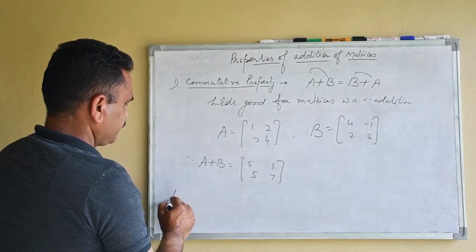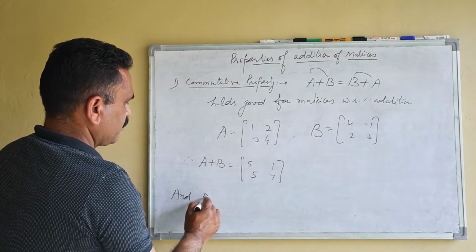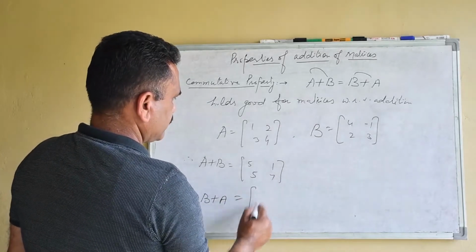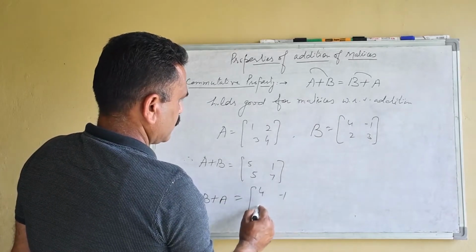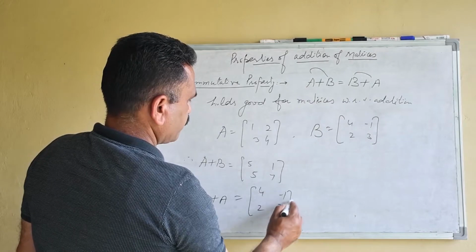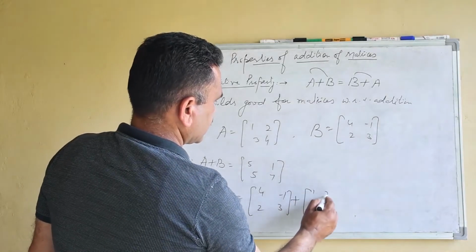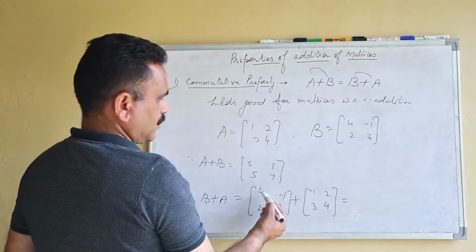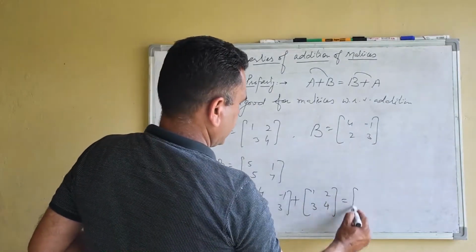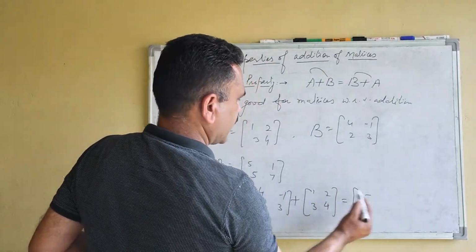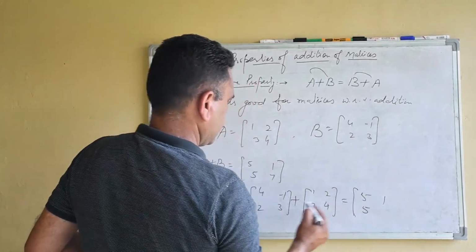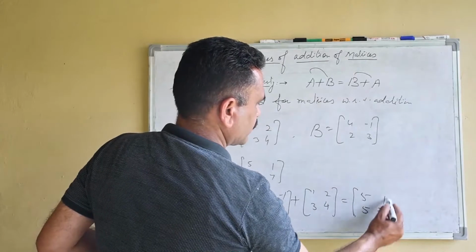And B plus A, that means we will add B plus A. So 4 is added to 1, again we are getting 5. Minus 1 plus 2 is 1, 2 plus 3 is 5, and 3 plus 4 is 7.